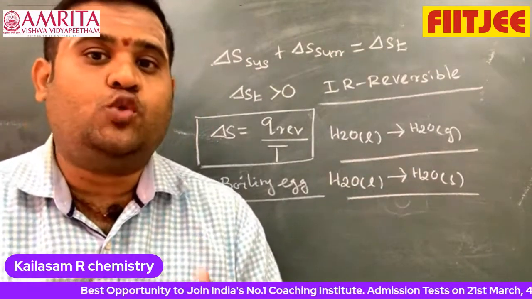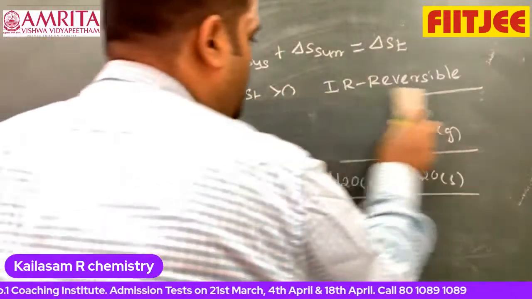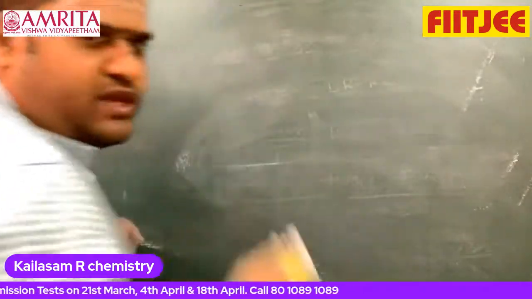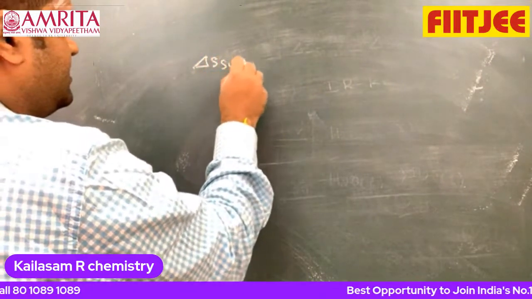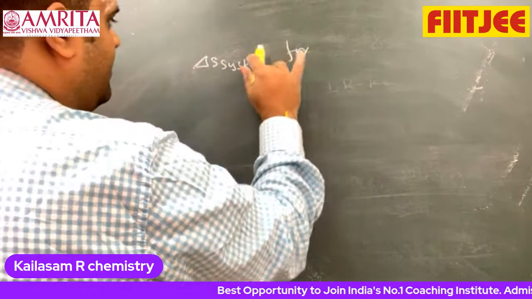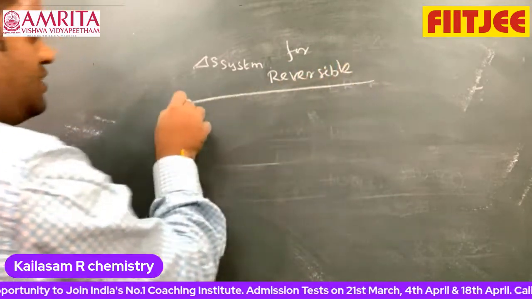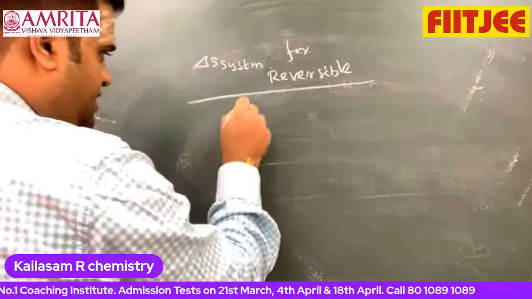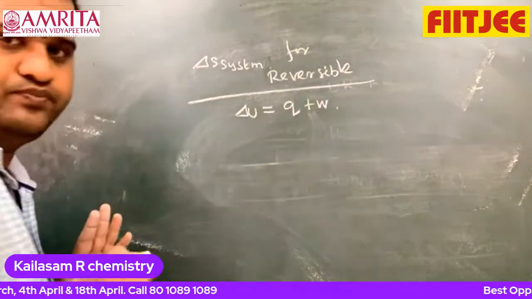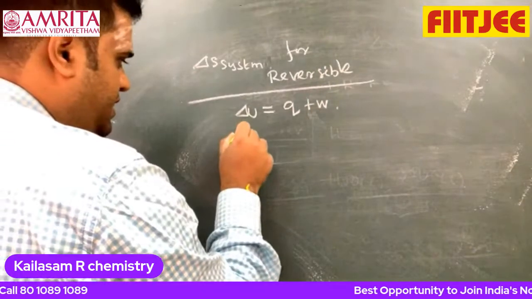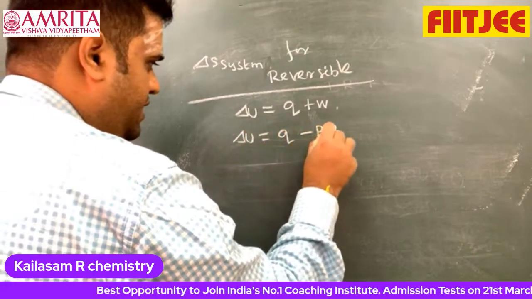Then how do we calculate the entropy of the system for a reversible process? Look at that. Very simple. Delta S system for a reversible process. So now what am I going to do? Look at this. I am going with the first law. What does it say? Delta U is equal to Q plus W. Now let us take delta U as equal to Q minus P delta V.